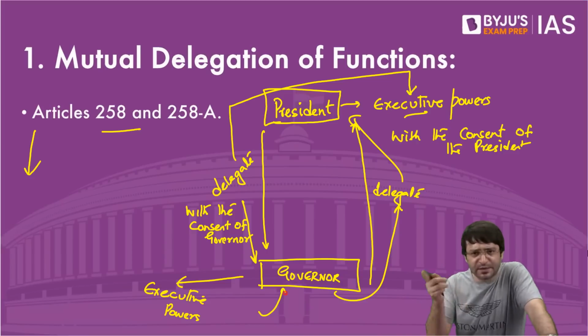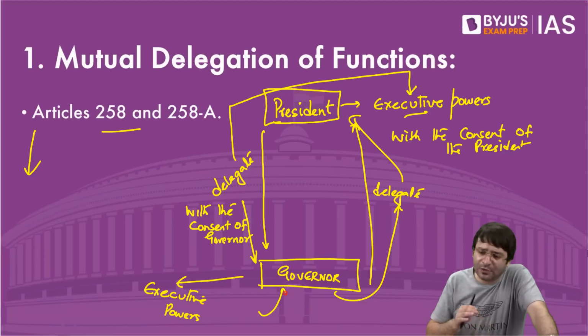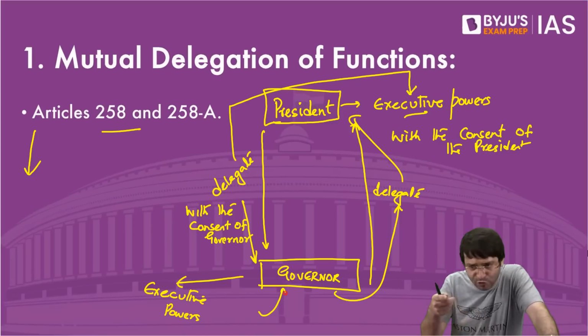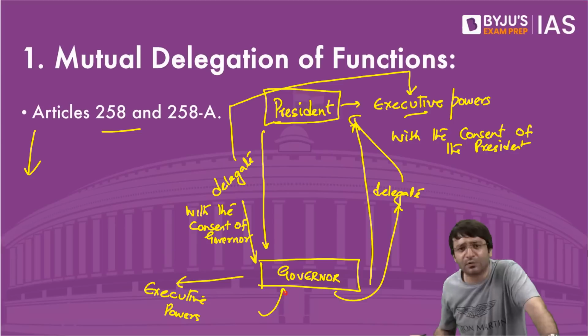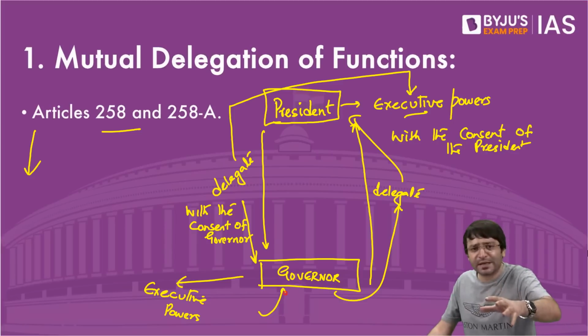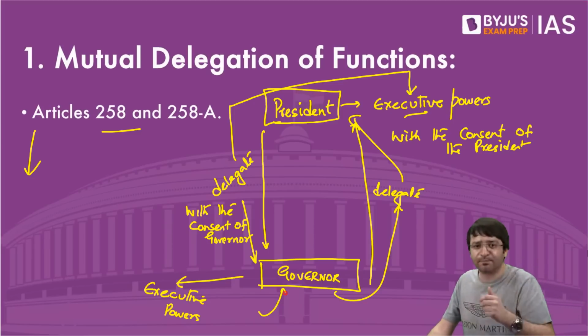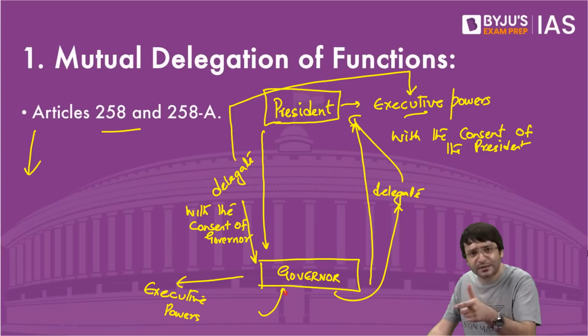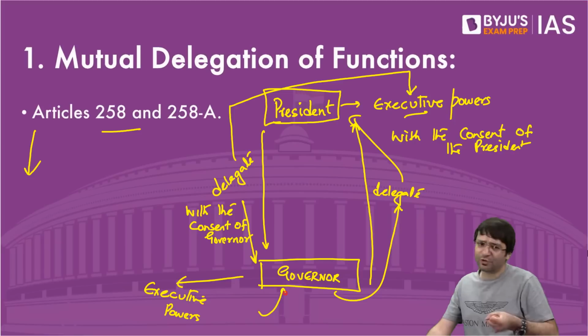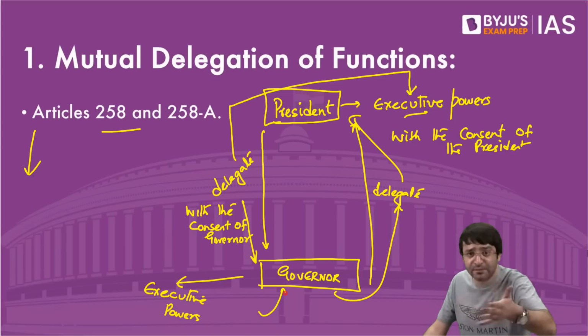Census, do you know, every 10 years we carry out census. Although this time we have not carried out, but for that you need to get the answer from the Prime Minister. But census is the responsibility of the center. And to carry out census exercise, we need your cooperation. Said, yes, we will cooperate. How? Basically, census should be carried out by the center, but center does not have so many employees. In your state, you have a lot of state employees. Can we delegate this power to you that you will carry out the census exercise in your state? And once that exercise is over, we will take this power back from you? Sure, sir. Agreed.